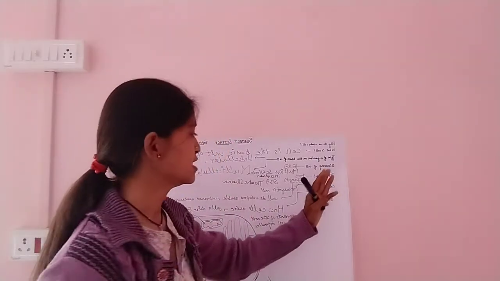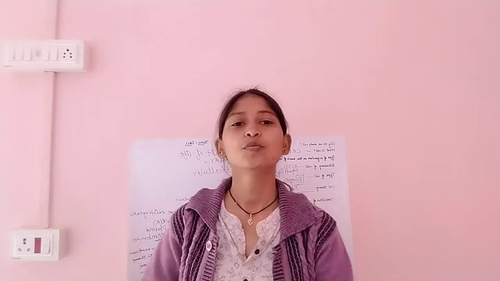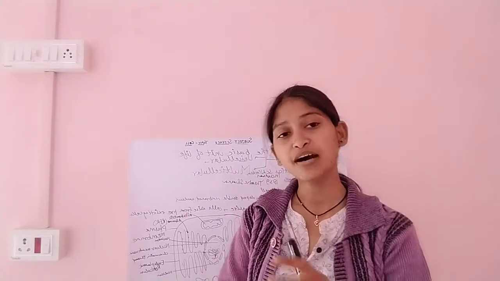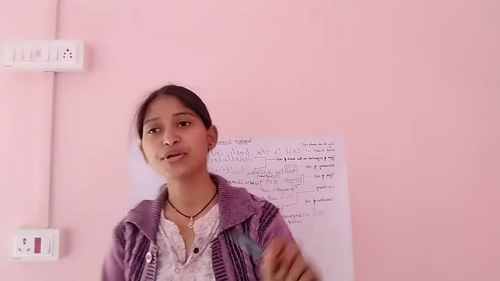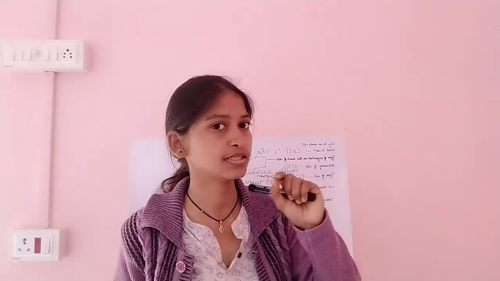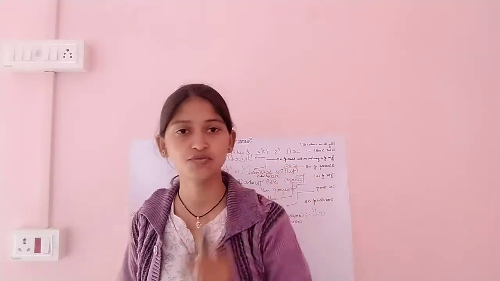Okay, next question is types of cell. So the cell has various components within it, called organelles. On the basis of organelles, being single membraned or double membraned, there are two types of cell. The cell has an organelle called the nucleus, the center of the cell.